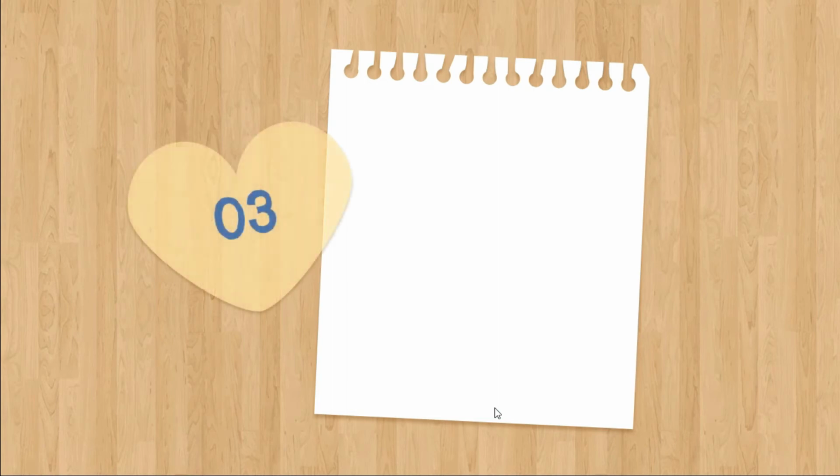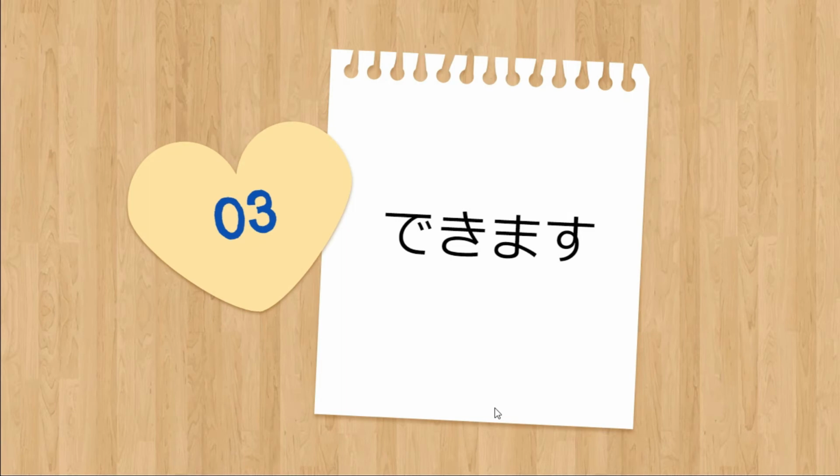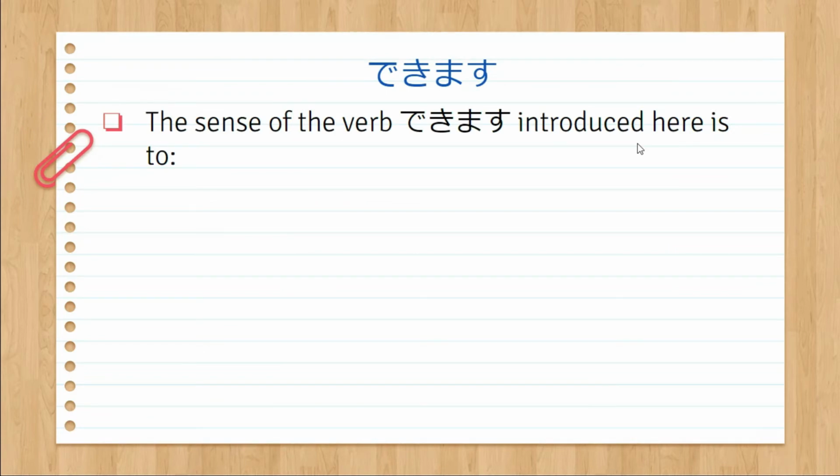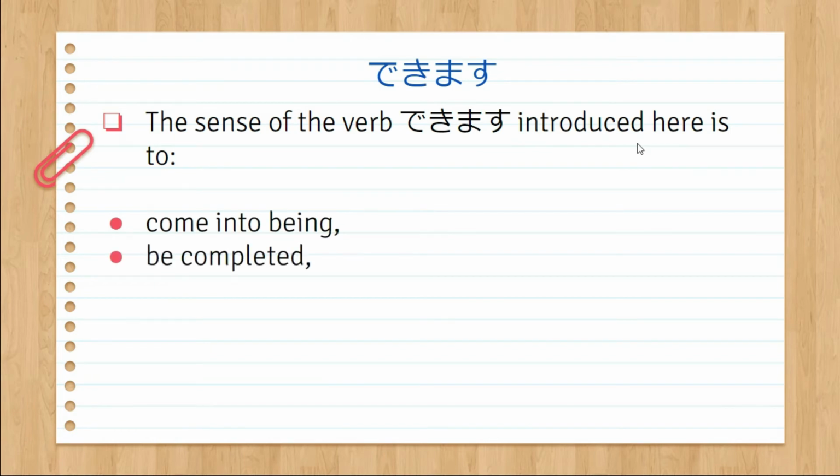Let's proceed to our third topic, which is dekimasu. We already know the meaning of dekimasu. It means your ability. That's why we have the verb dictionary form koto ga dekimasu. It shows the possibility. But for this lesson, the sense of the verb dekimasu introduced here is to come into being, to be completed, to be finished, or to be made.